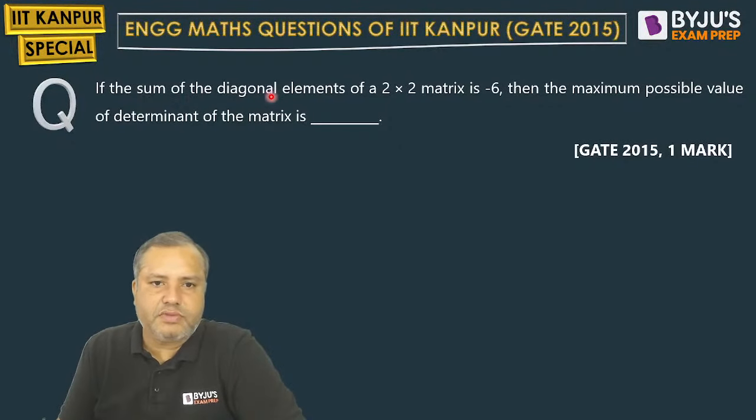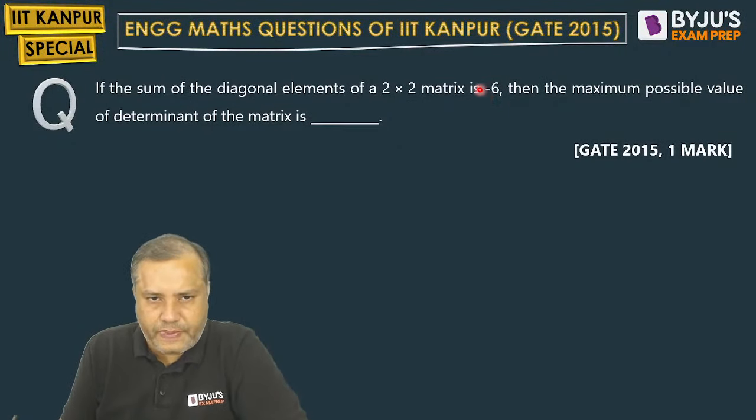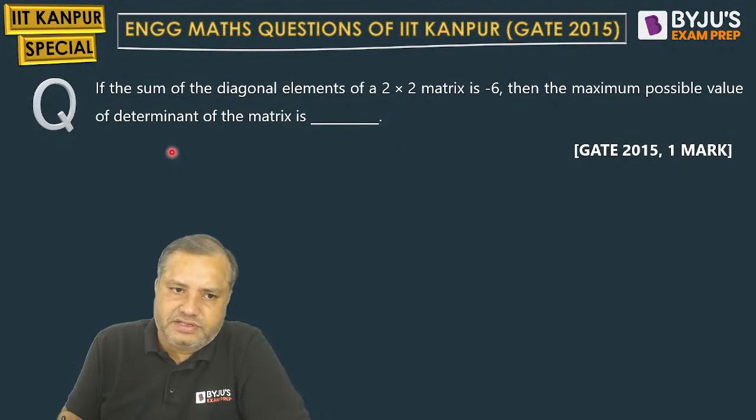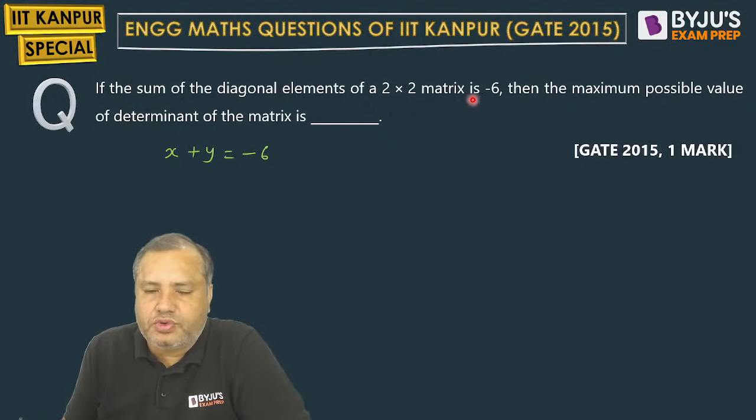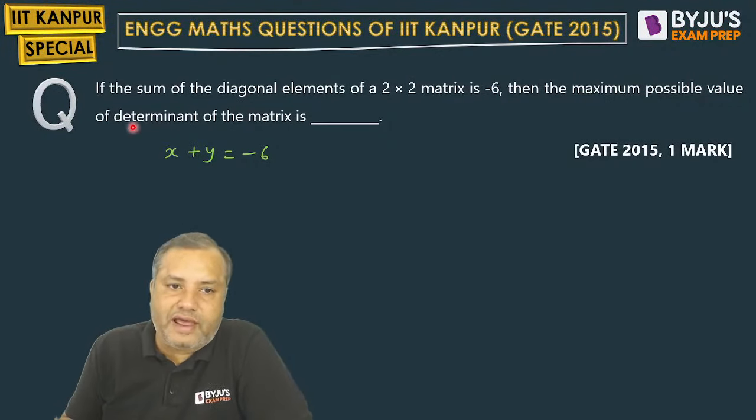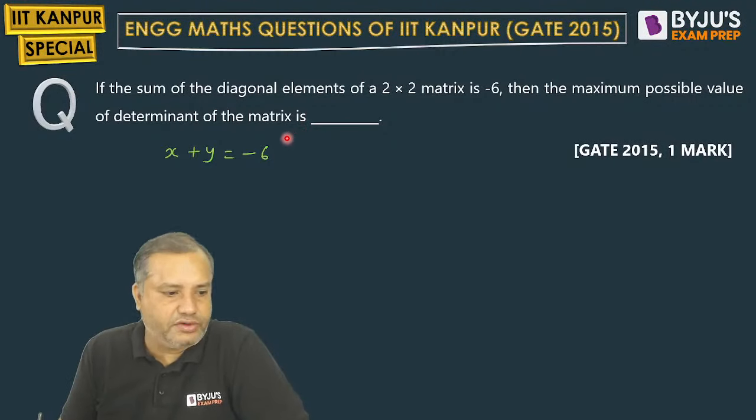If the sum of the diagonal elements of a 2 cross 2 matrix is minus 6, so let us say the diagonal elements are x and y. Their sum is minus 6, so x plus y is given as minus 6. Then we need to find out the maximum possible value of the determinant.